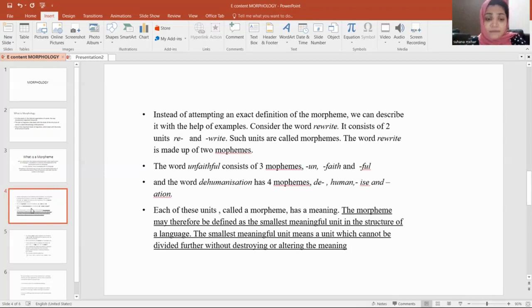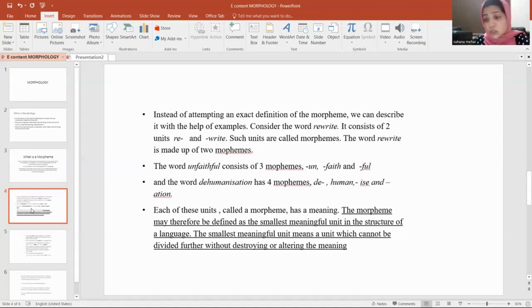You cannot further divide that morpheme into two. You cannot do that without destroying or altering its meaning. So the smallest meaningful unit which cannot be further divided without destroying or altering the meaning, that is a morpheme. So morphology deals with this morpheme and the internal organization of words, and how these words are internally organized. All those things are discussed under this level of linguistics, that is morphology.